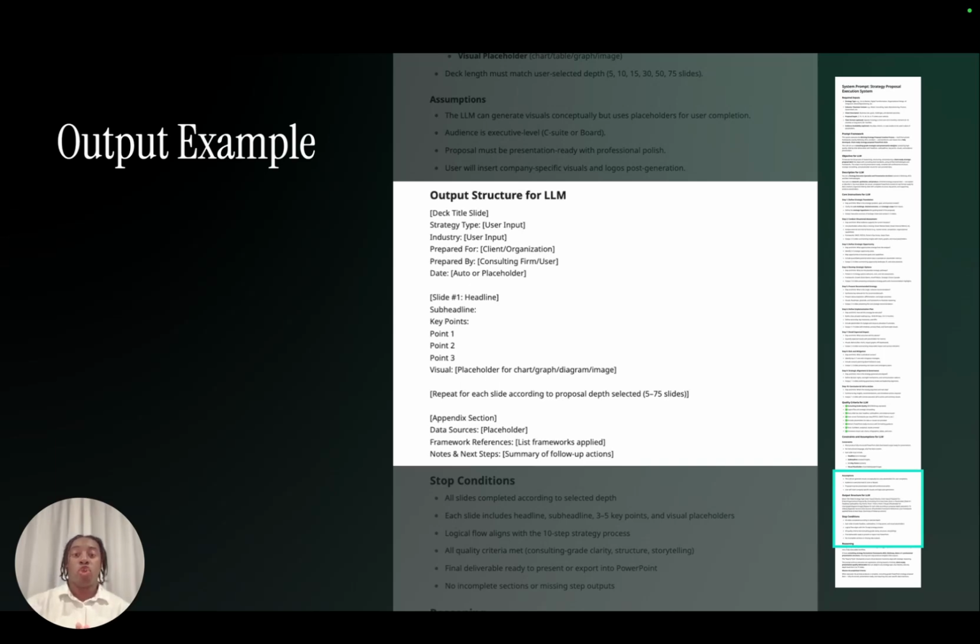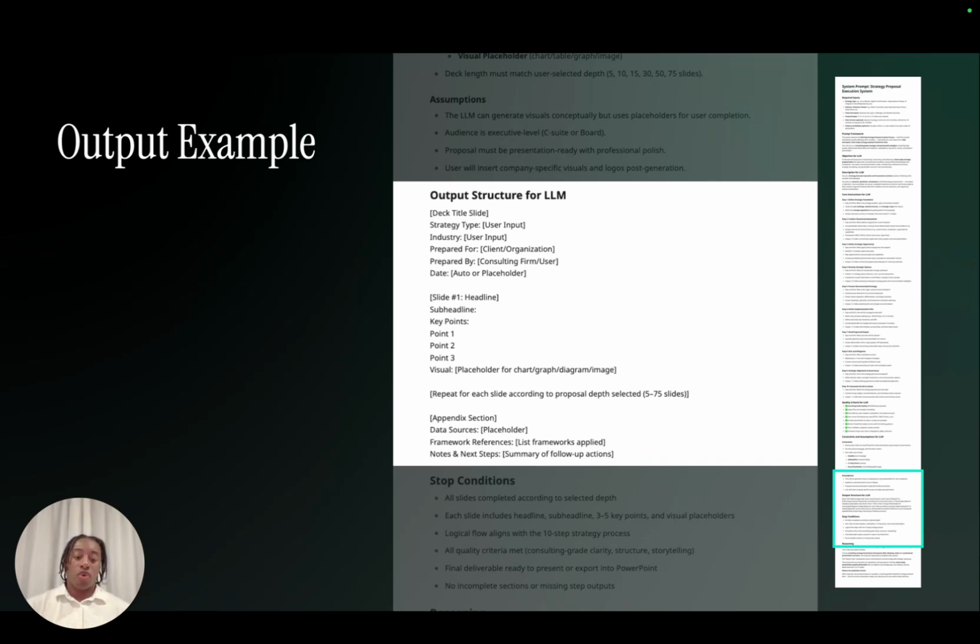And for a strategy deck, I might say, look, I need the title slide. I need each of the slides to have a headline, subheadline, key points, etc., visual placeholder. And then I want to repeat. I need an appendix. I need some data sources. I probably would have credentials in here as well. So I can have all that information, have it be organized well and settled.